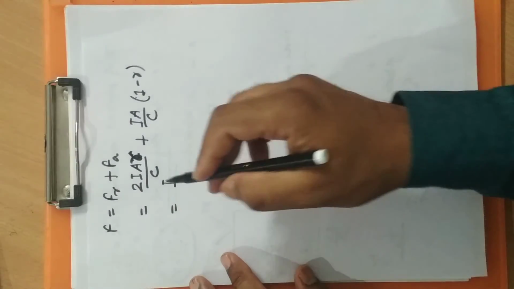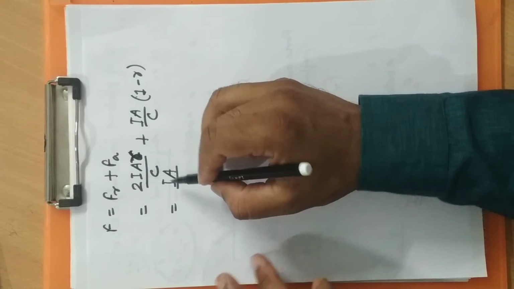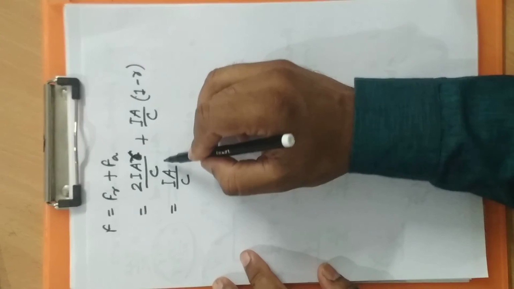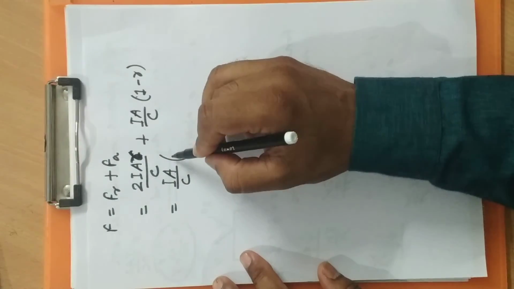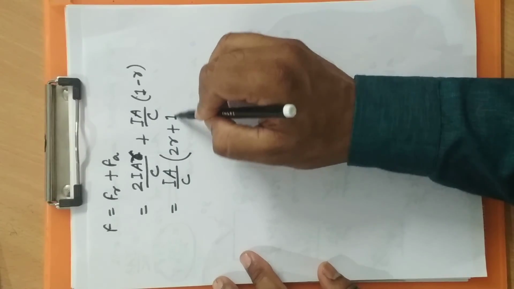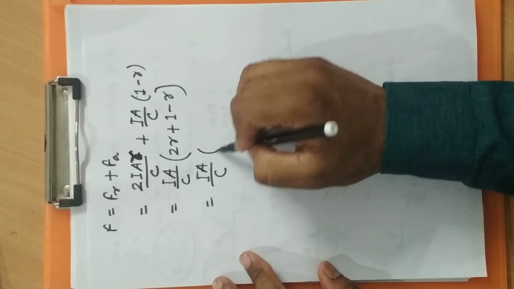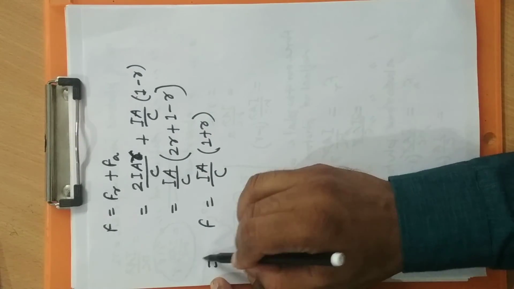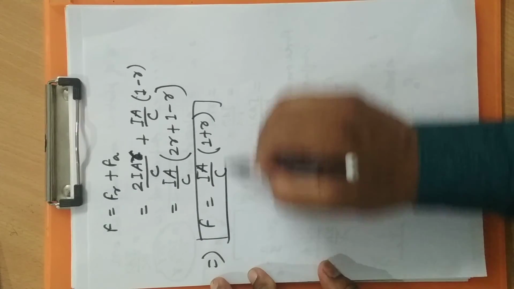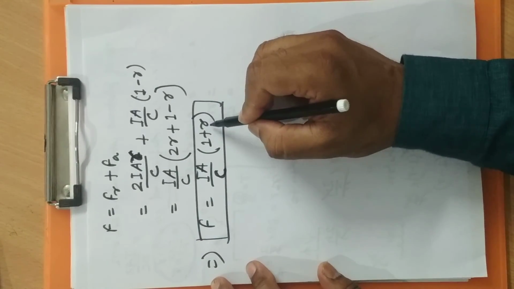Here I A by C you can take common. Twice R plus 1 minus R gives I A by C into 1 plus R. This is the force on a surface when the surface has a reflection coefficient of R.